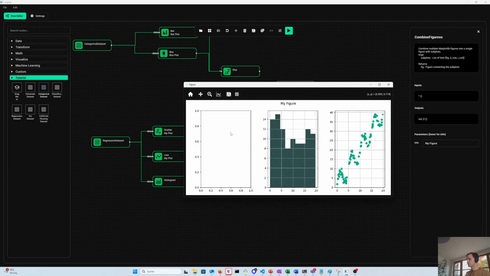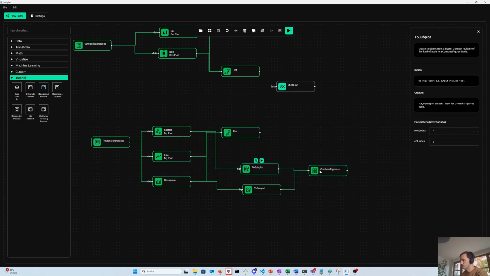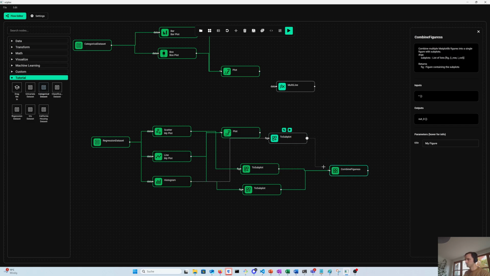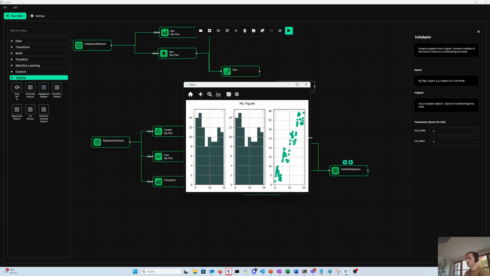Now we see an empty plot on the left. It's because we just told it index 1, 3 and 1, 2. There's a plot, but not at 1, 1. Let's just put one at 1, 1, maybe the histogram. We executed that first because we need the subplot node executed. And here we go.